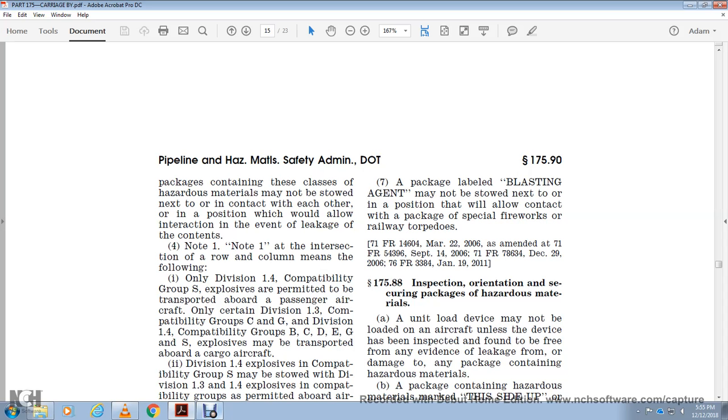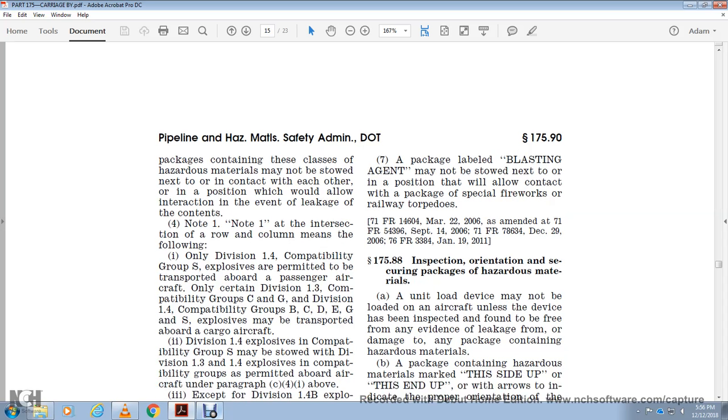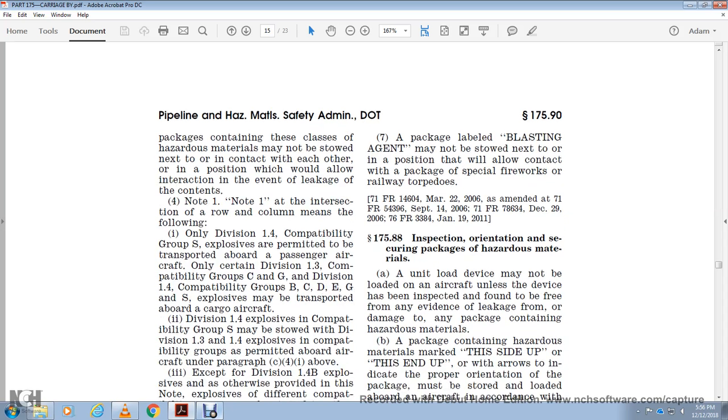178.5.88 Inspection, orientation, and securing of packages of hazardous material. A unit loading device may not be loaded aboard the aircraft unless the device has been inspected and found to be free of any leakage or damage to the packaging containing hazardous material. Packages of hazardous material marked with "This Side Up" or "This End Up" arrows, so they indicate the proper orientation of the package, must be